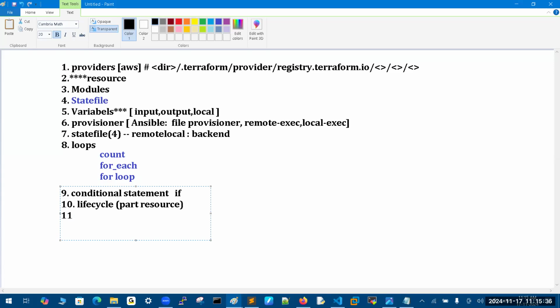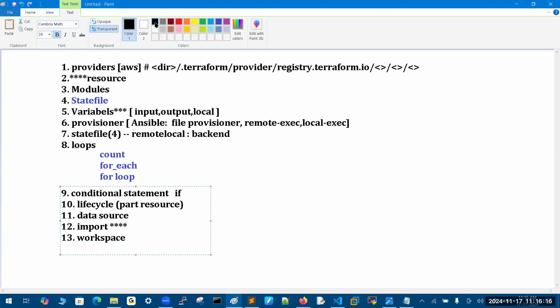And then after, what are the other main components? Data source. You can get existing information, where someone already created the resources before Terraform. That information, if I want to get it. And the next one, the import command. This is very, very important. Third important. Before Terraform, anything created, that information if you want to get, import is the important one. Data source and import look the same, but the working style is completely different.